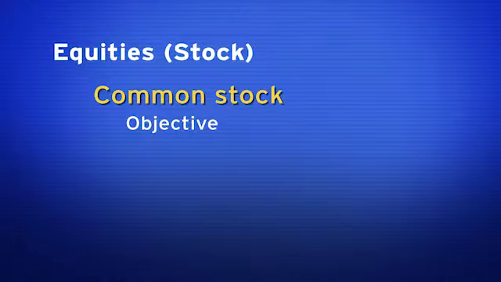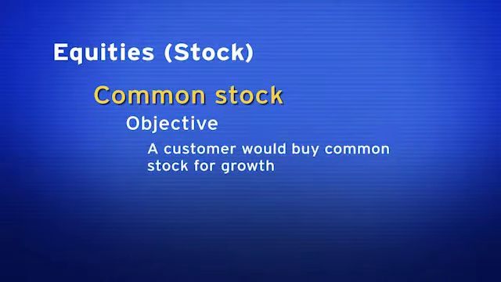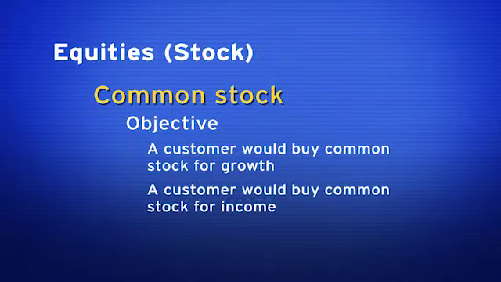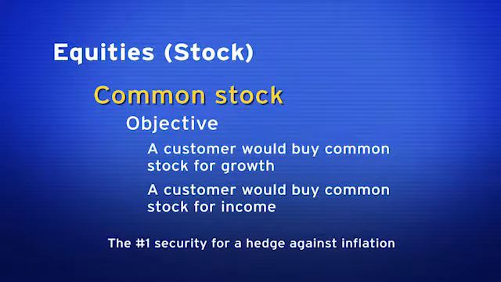A customer would buy common stock for growth, for capital appreciation. They might also buy common stock for income. Common stock is the number one security that we would buy as a hedge against inflation.